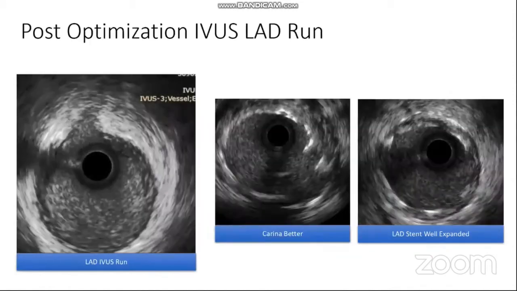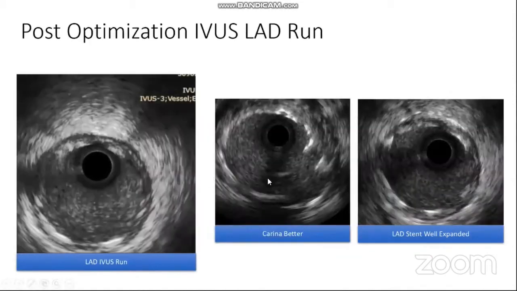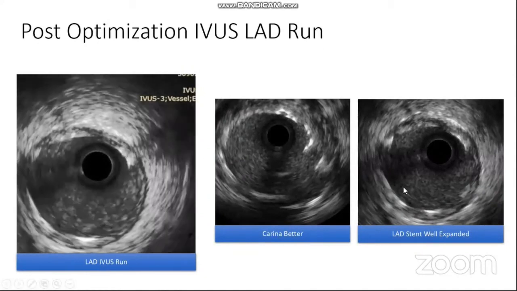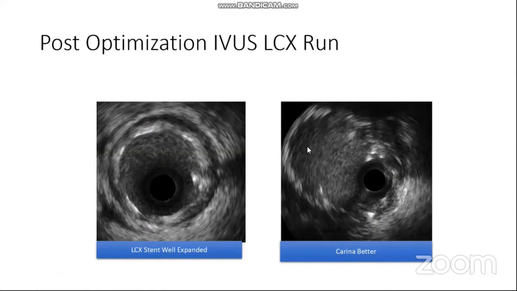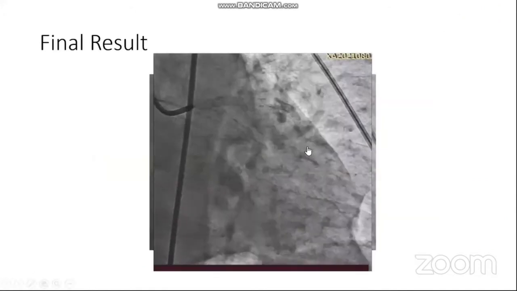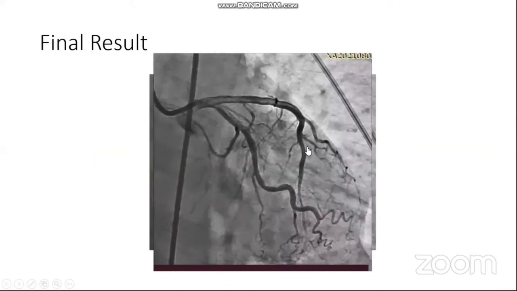We also did a final IVUS run, which shows the carina was now optimized and the LAD well expanded. And the IVUS of the left circumflex also showed the same results. This was our final picture showing good distal flow.